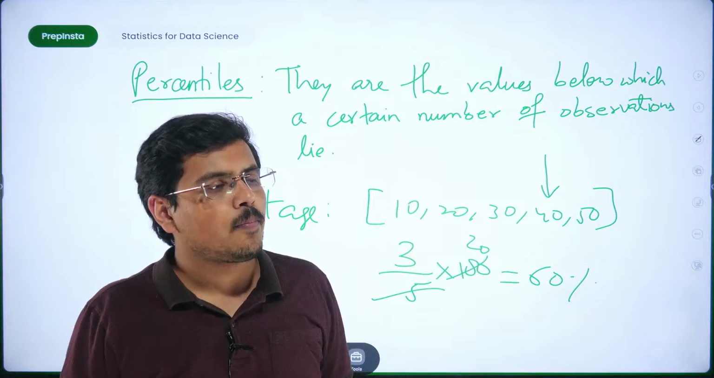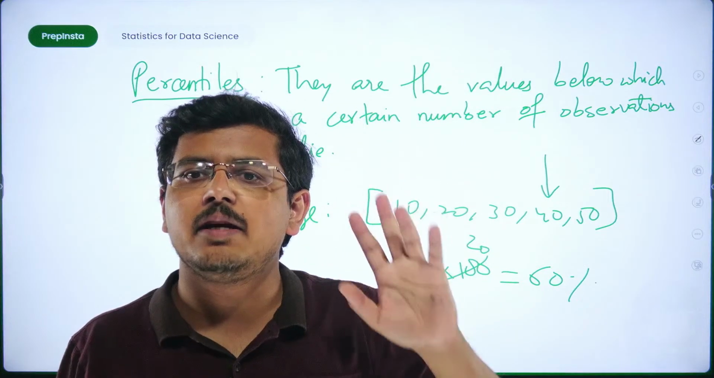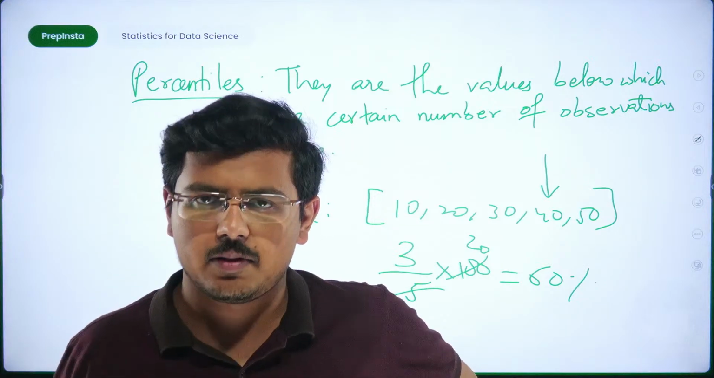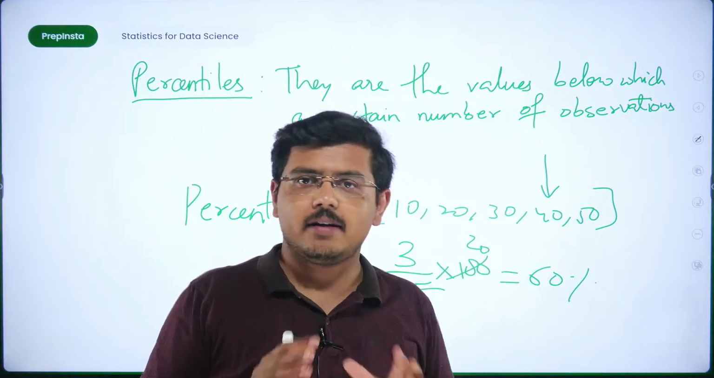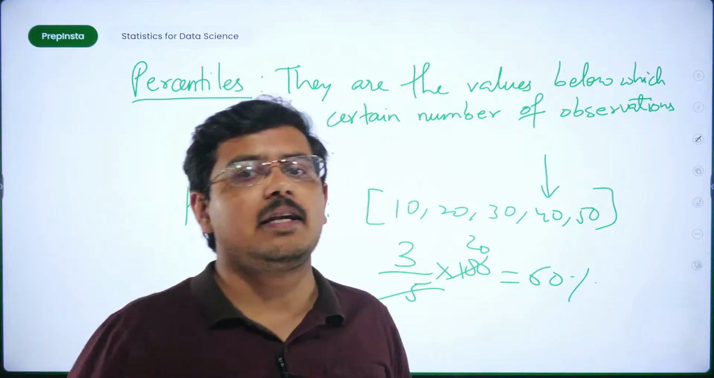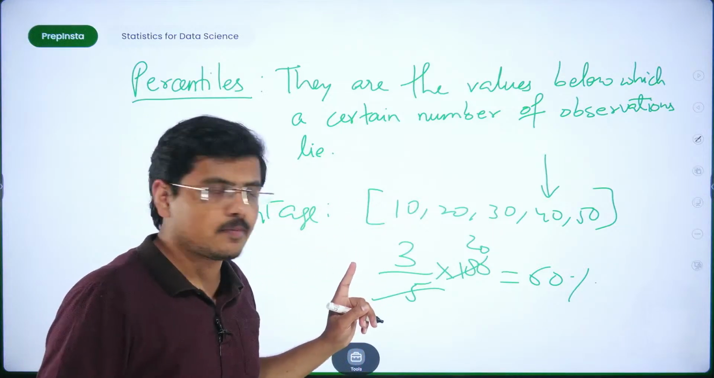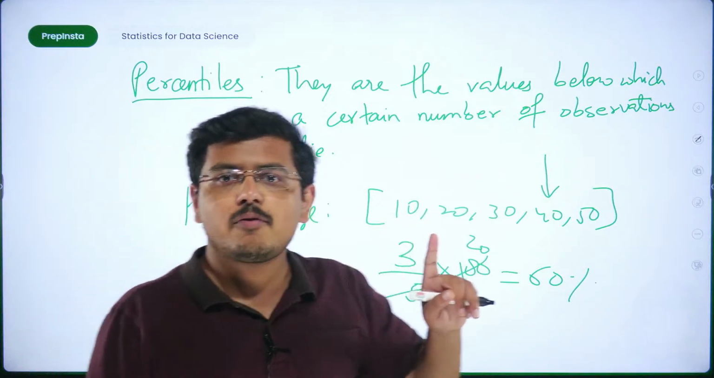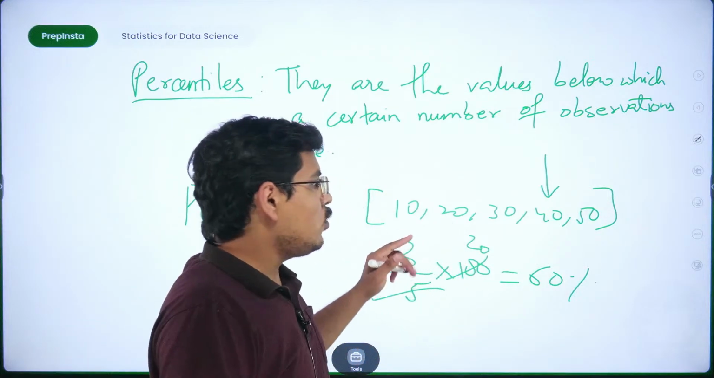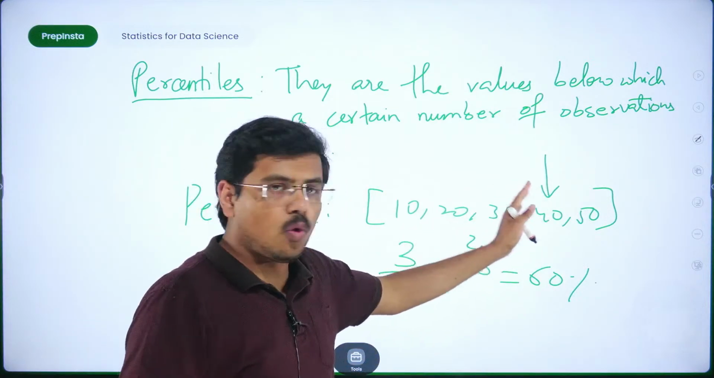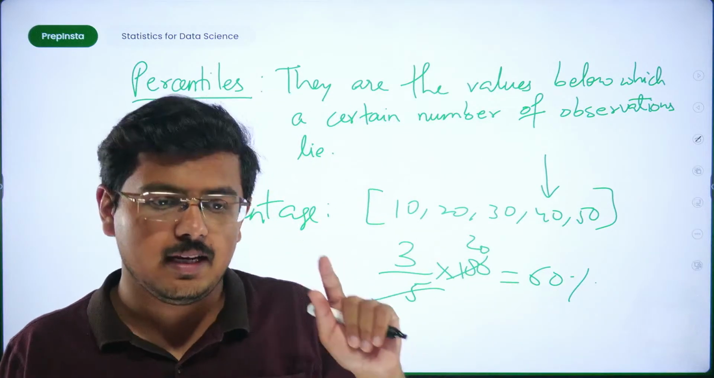For example, you give the CAT exam or the JEE exam, and you have 90 percentile. That means that out of the total candidates, you are better than 90%. It doesn't mean that you have scored 90%. No, it's not like that. If your percentile is 90, then the value that you hold is better than 90% of people.